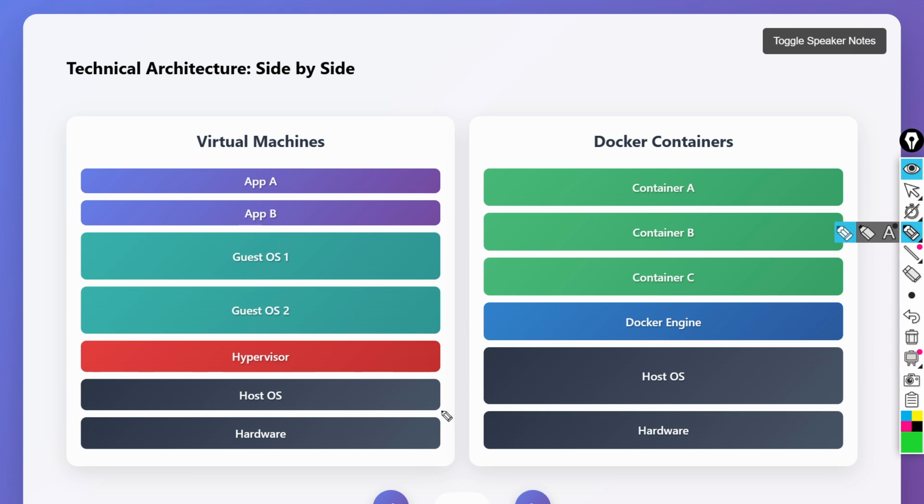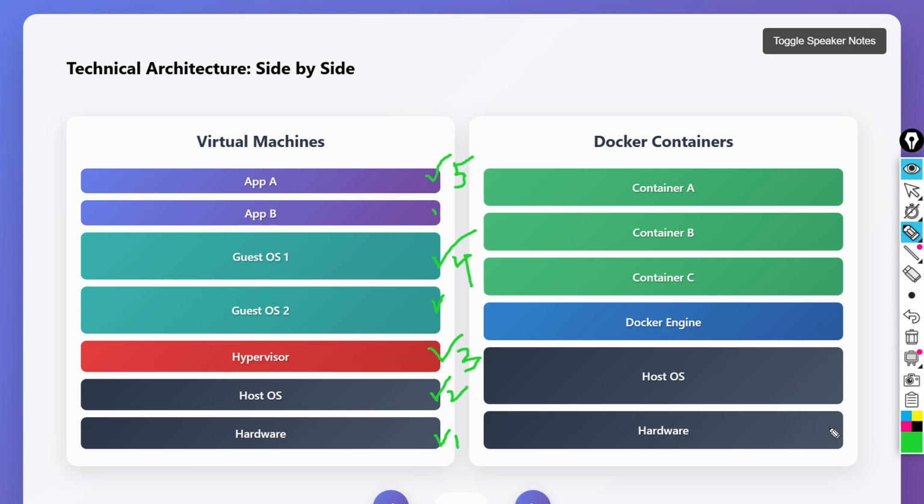Here we have hardware and operating system, on top of that the hypervisor, on top of that the guest OS, on top of that the application. So if you have two applications, then two guest OSs are required, that's what it is saying here. The main components are five: one, two, three, the guest operating system, and on top of it, as the fifth layer, the application comes into the picture.